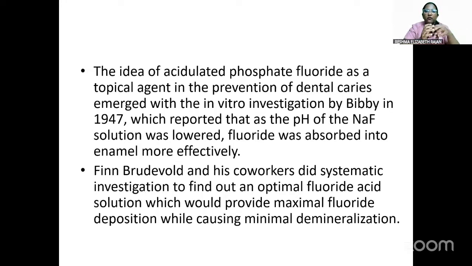So acidulated phosphate fluoride as a topical agent was introduced by Brudevold in 1947. He reported that when the pH of the sodium fluoride solution was lower, fluoride was absorbed into the enamel more effectively. Brudevold and his co-workers did a systematic investigation and found an optimal fluoride solution that provides maximal fluoride deposition while causing minimal demineralization. So that was acidulated phosphate fluoride.